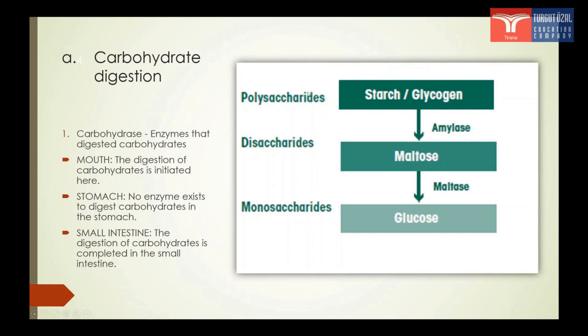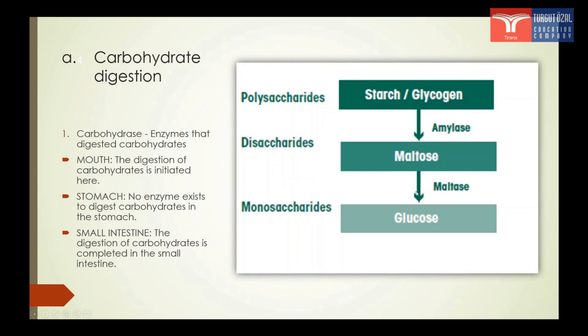As we chew food in our mouth, starch, which is a polysaccharide, is converted into maltose in the presence of amylase, which is an enzyme that is present in the saliva. Maltose is a disaccharide which is made of alpha glucose plus alpha glucose. After that, the maltose will enter into the stomach. No enzyme exists to digest carbohydrates in the stomach, because the stomach is very acidic, so the amylase will not function properly.